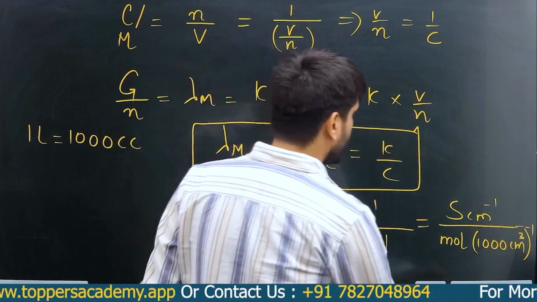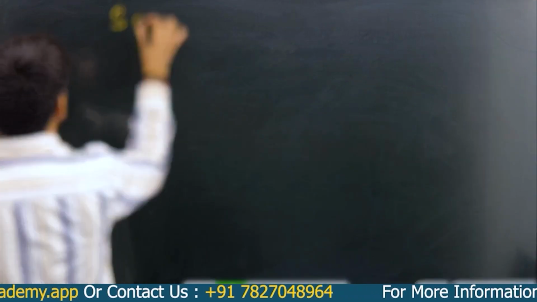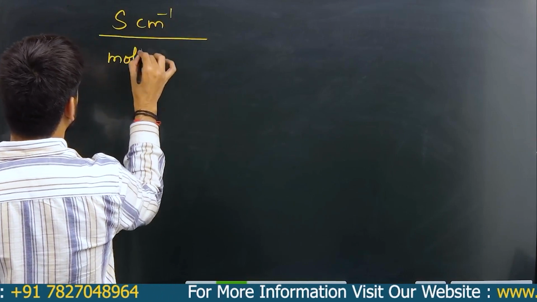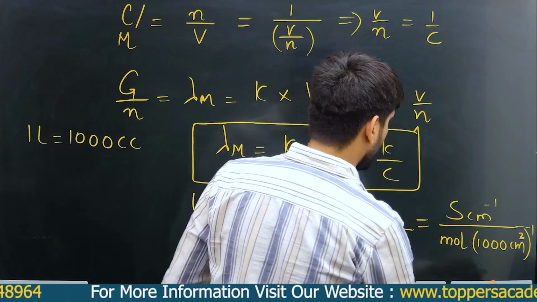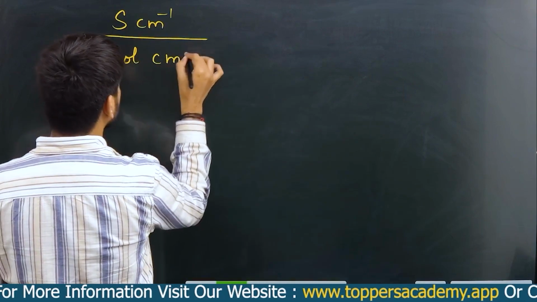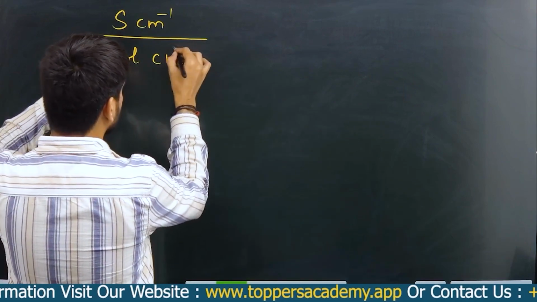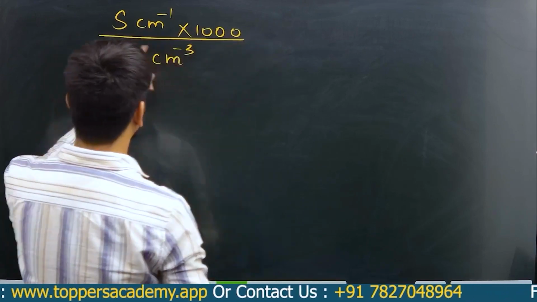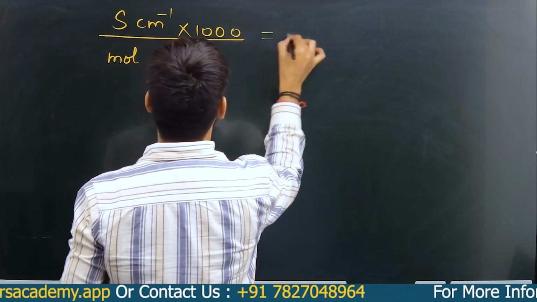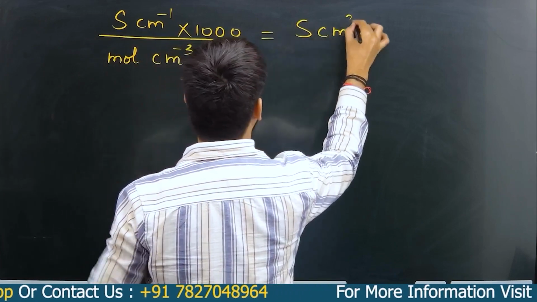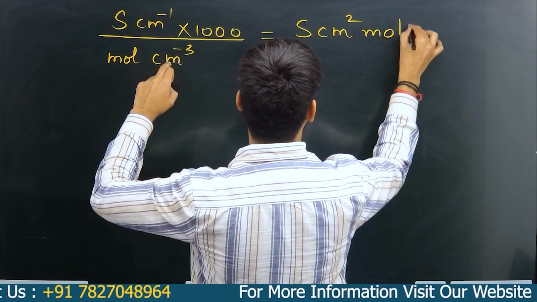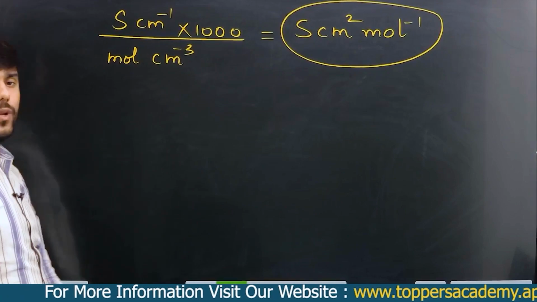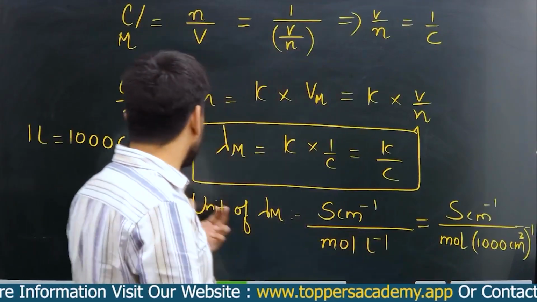So this is Siemens centimeter per centimeter divided by mole into centimeter to the power minus 3, and that 1000 will go up. So this becomes Siemens centimeter square per mole. This is the unit that we have got for lambda m.